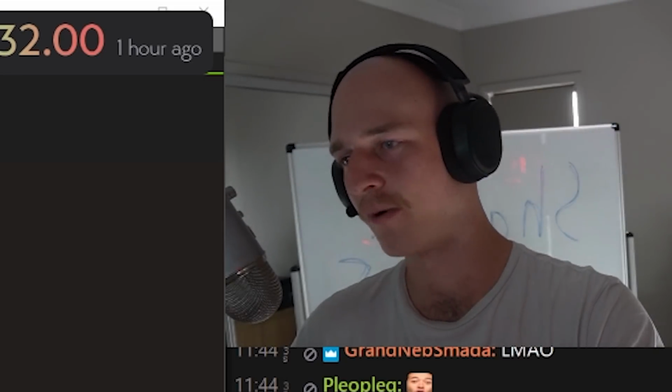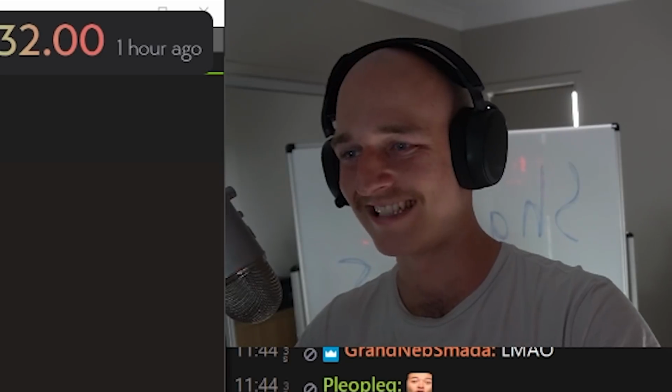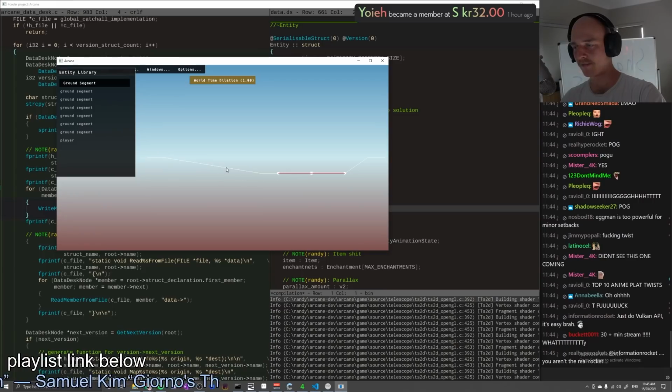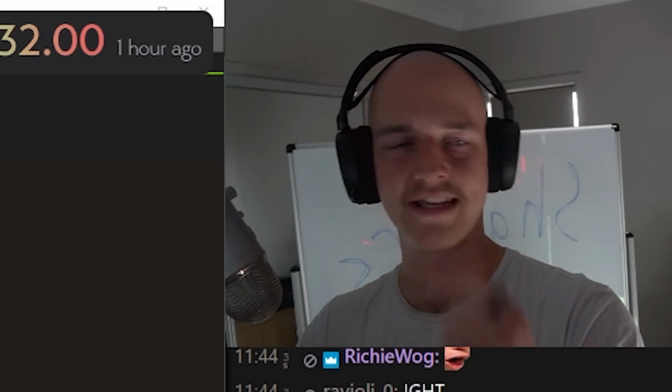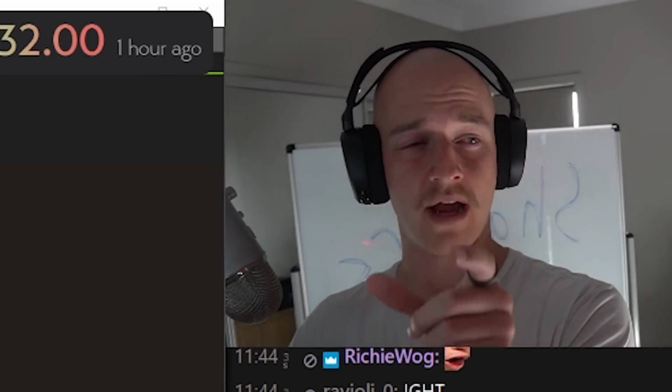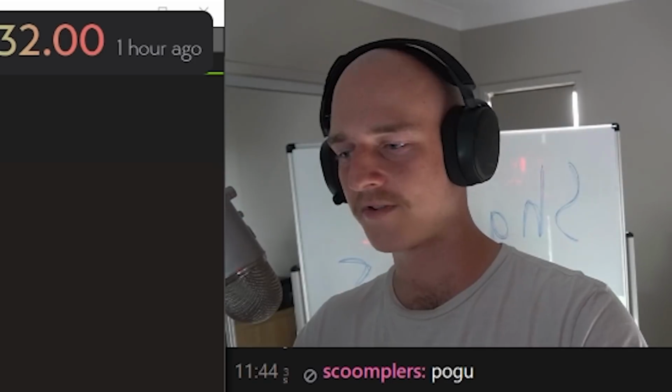Sure, we could loop through all of them and create some big array of vertices and chuck them in. I think it's going to be better to literally just take all these and merge them into one entity. So in each chunk, we'll have one entity, which is just the ground. And it's just going to be a big vertex array of all the different points in the ground. So that's the first thing we're going to be doing.